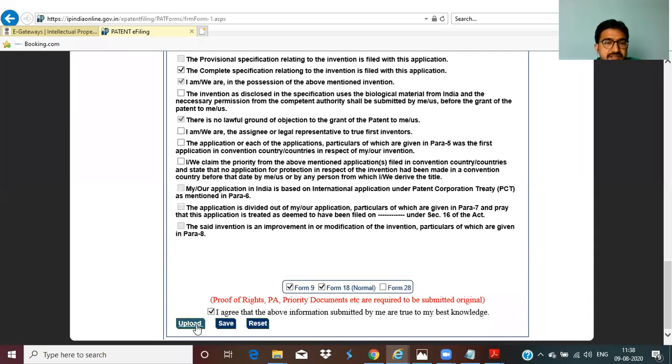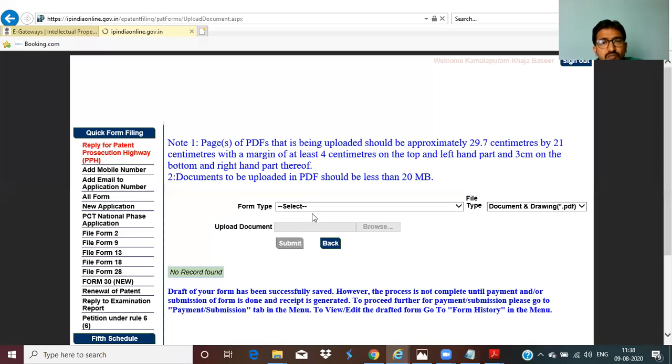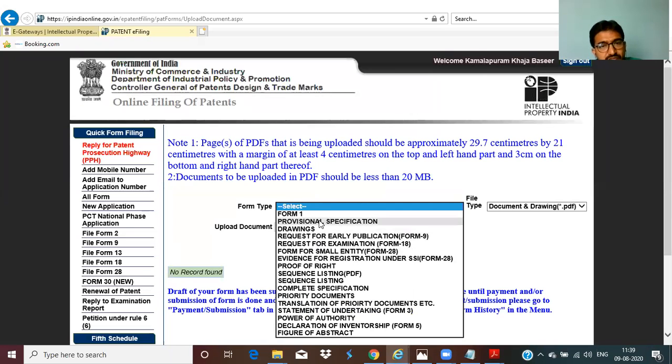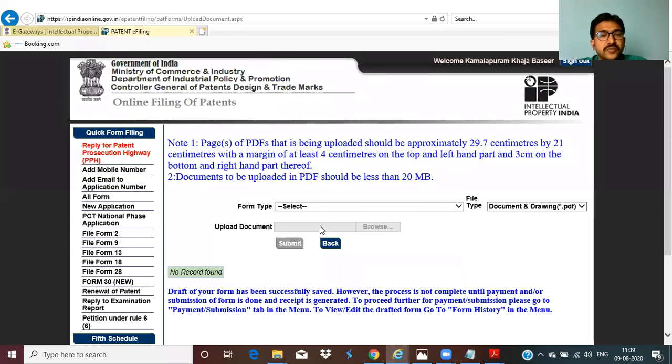Okay, now upload the documents. Click on upload. We have to upload the respective documents. What do we have to upload for Form 1? Form 1, Form 3, Form 2, Form 5, Form 18, and the drawings, which we have to upload separately. So these are the 6 minimum documents. Now, where do we get Form 1? If you view it in Chrome and go to print view, you can automatically save it in PDF format.